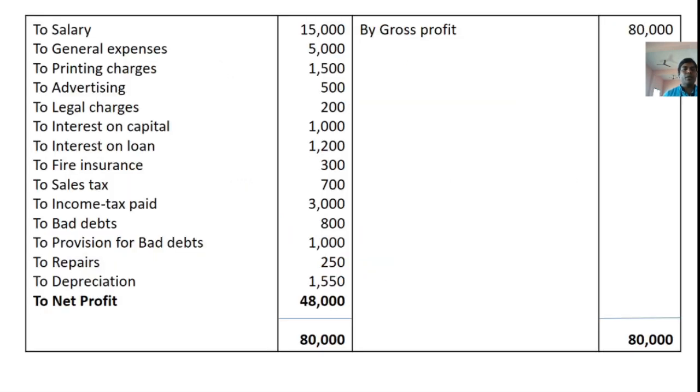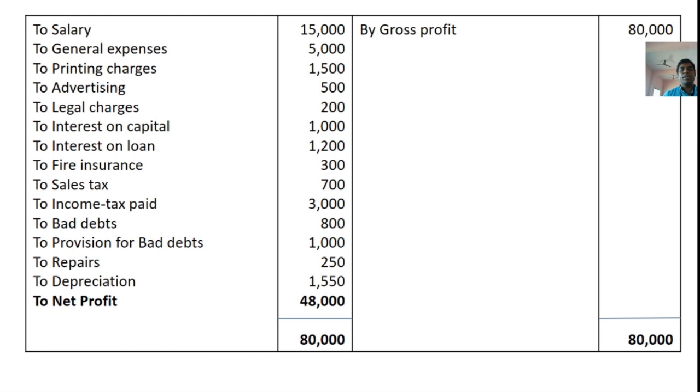On the debit side of the profit and loss account: to salary 15,000, to general expenses 5,000, to printing charges 1,500, to advertisement 500, to legal charges 200, to interest on capital 1,000, to interest on loan 1,200, to fire insurance 300, to sales tax 700, to income tax paid 3,000, to bad debts 800, to provision for bad debts 1,000, to repairs 250, to depreciation 1,550, to net profit 48,000.